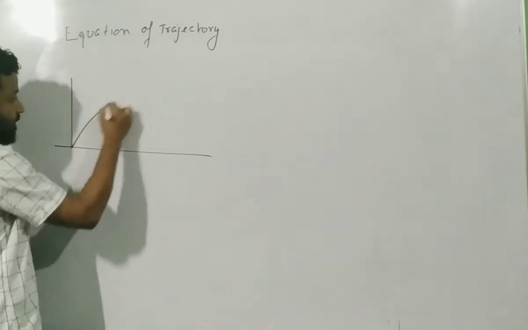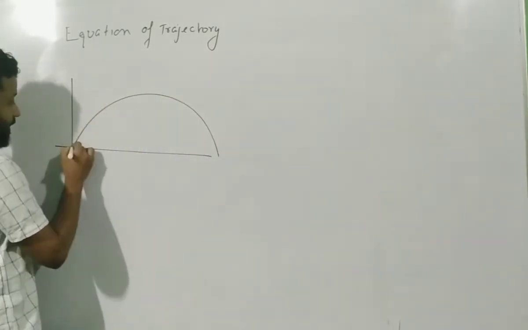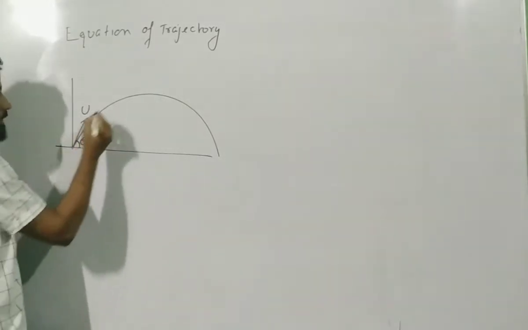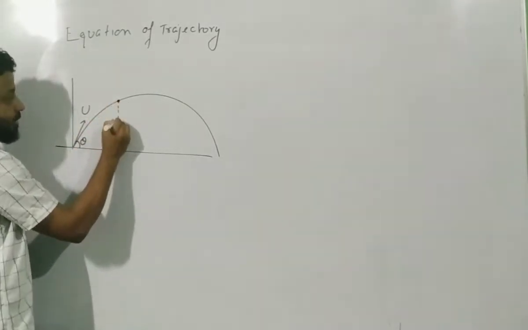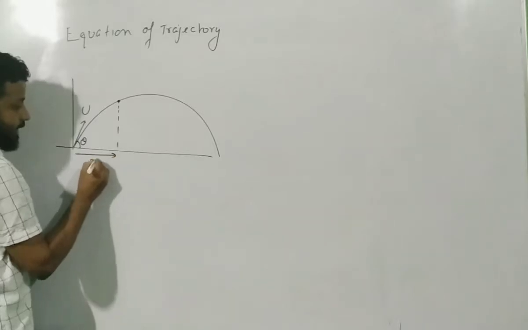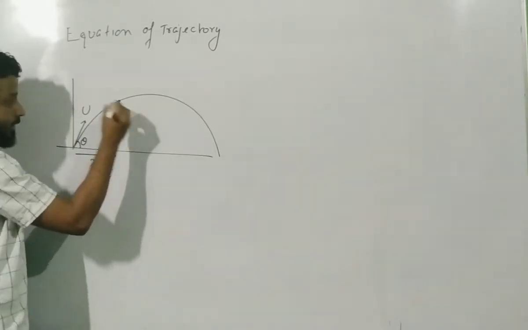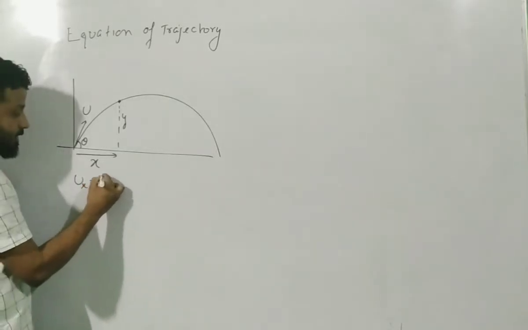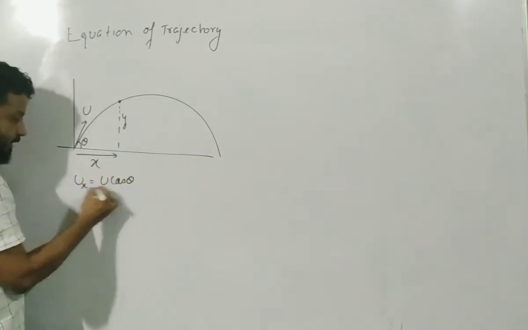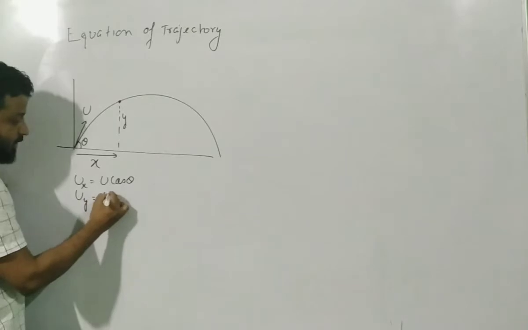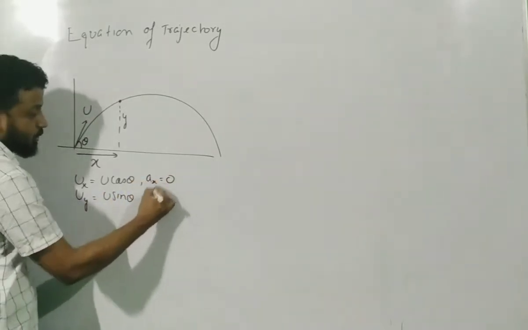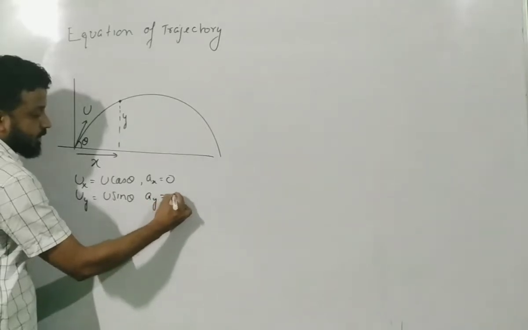Suppose this is my projectile motion, and the initial velocity of projection is u at an angle theta. At any instant of time, say this distance traveled is x and this distance traveled is y. Now we know that the initial velocity along the x direction is u cos theta, and the initial velocity along the y direction is u sin theta. Acceleration along the x direction is 0, and acceleration along the y direction is minus g.